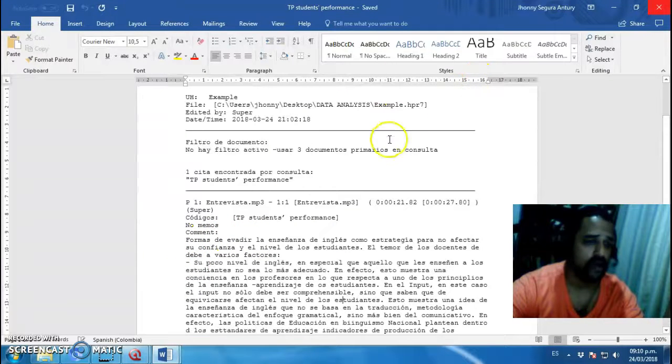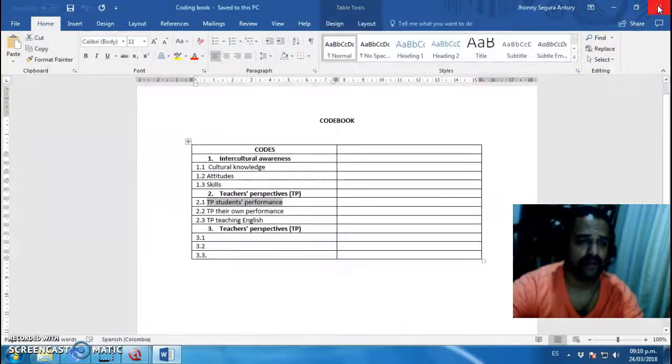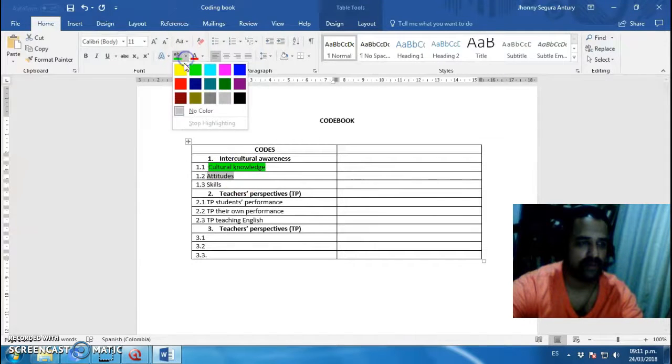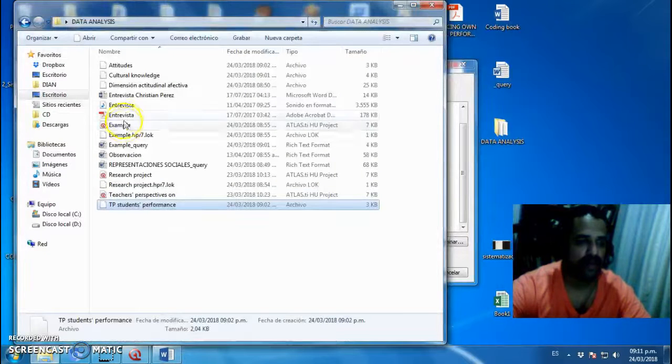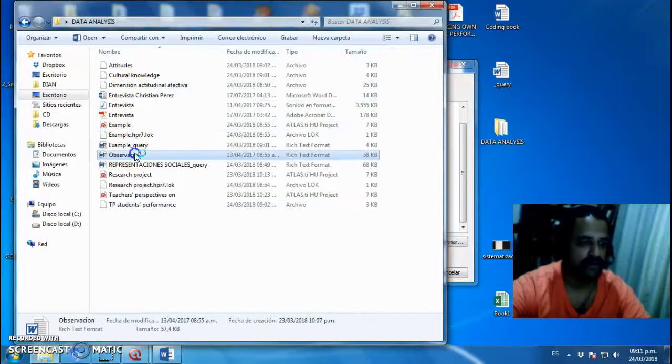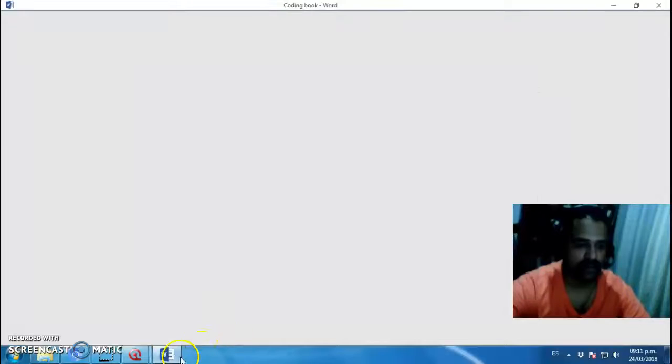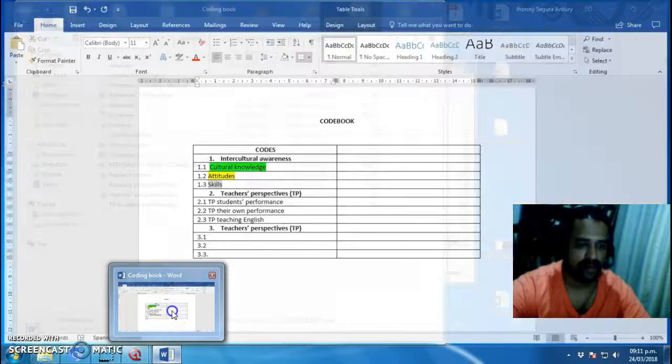Now, I don't want to use Atlas T. Okay, so what you got to do is the same process. You give a color, and to this one, a different color, in blue, if you want to use Word, and another color. So what you're going to do is codify the files that you have using these colors.